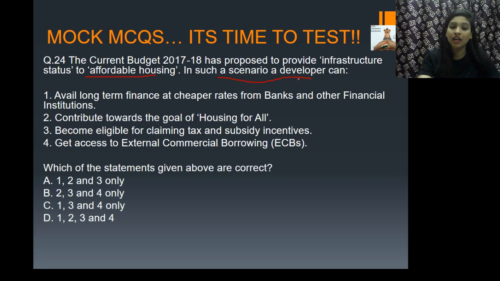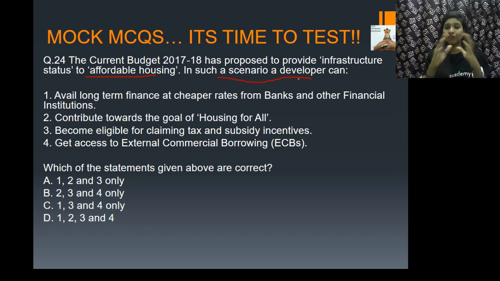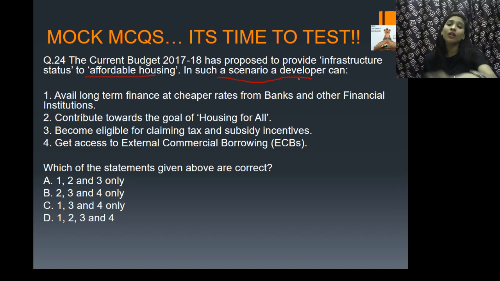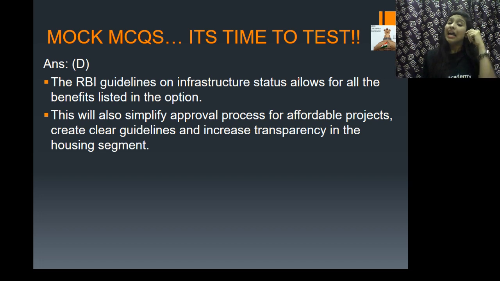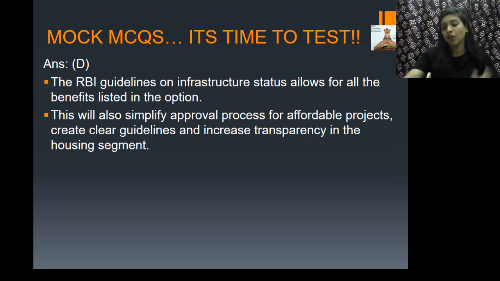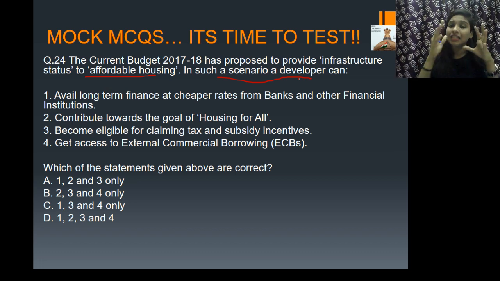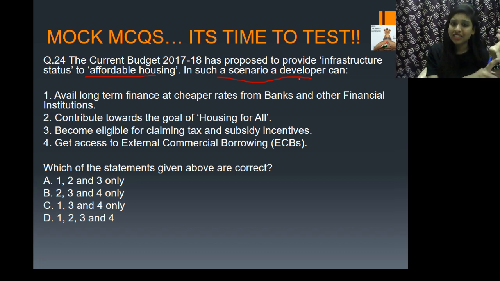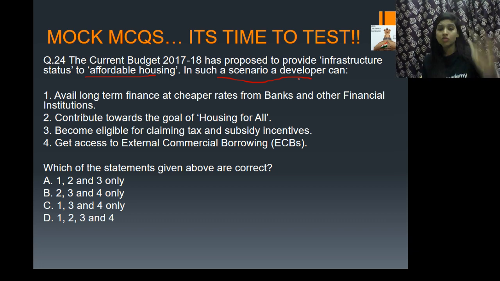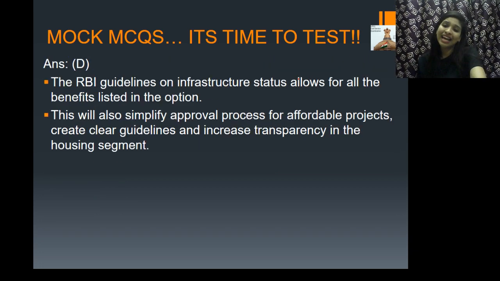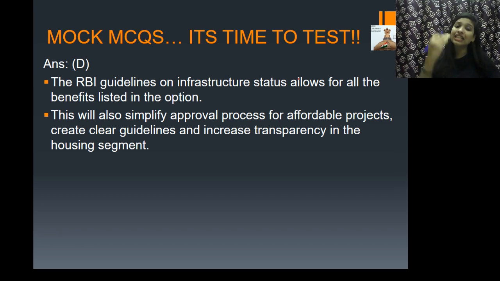If you see, as per the question, statements 1, 2, 3 and 4 are perfectly right. In such a situation, to provide affordable housing, a developer can avail all the above said statements. And if you see the RBI guidelines on infrastructure status, it allows for all the benefits listed in the options. That is, as per the RBI guidelines, a developer can avail long-term finance at cheaper rates from banks. The developer can get access to external commercial borrowings. The developer can even contribute towards the goal of housing for all and also become eligible for claiming certain tax and subsidy incentives. Thus, through this, guys, it will also simplify the approval process for certain affordable projects.